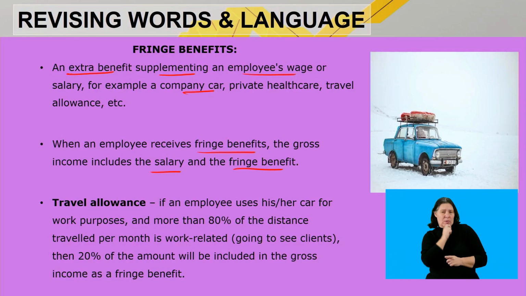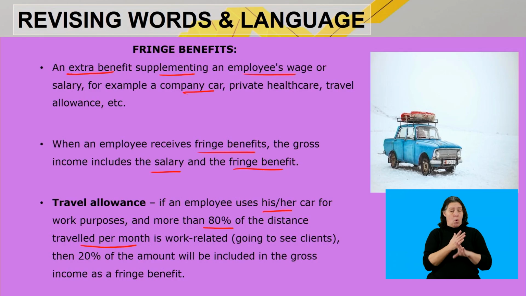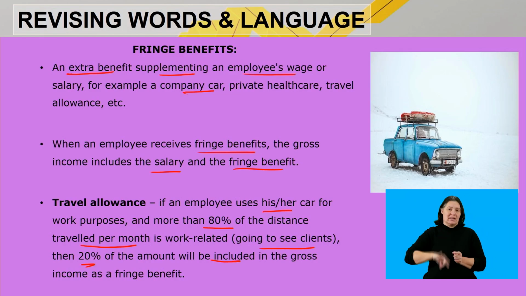If an employee uses his or her car for work purposes and more than 80% of the distance traveled per month is work-related, for example, going to see clients, then 20% of the amount will be included in the gross income as a fringe benefit. Okay? So, guys, I hope that's all clear to you. That's our travel allowance. Just to focus your attention on other important things.